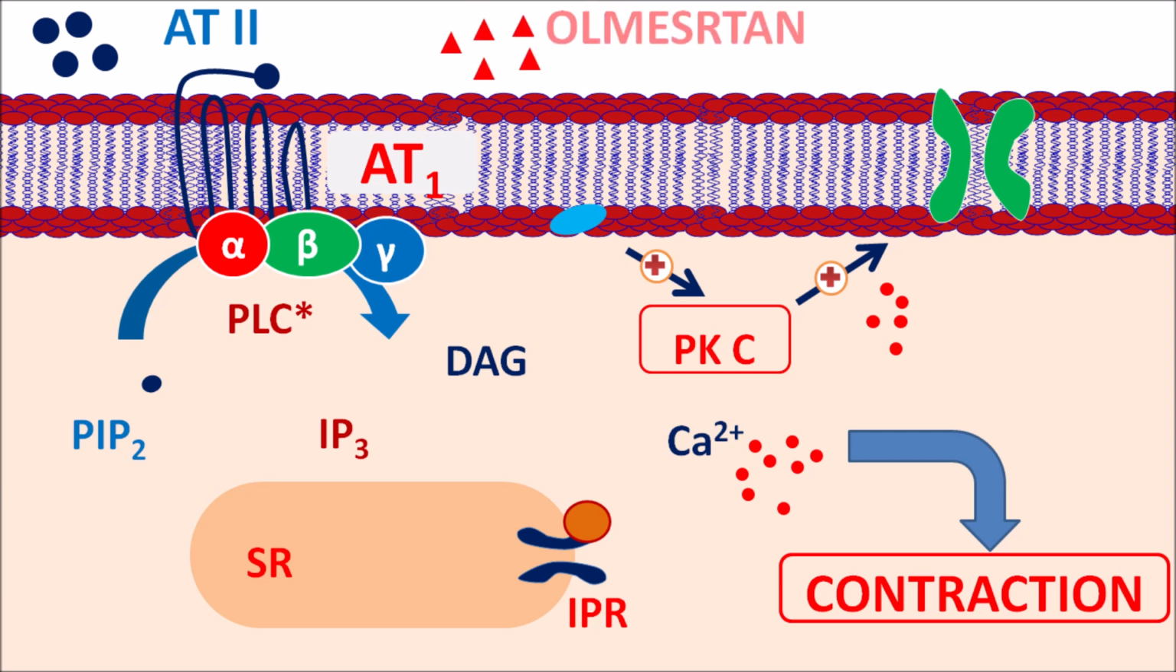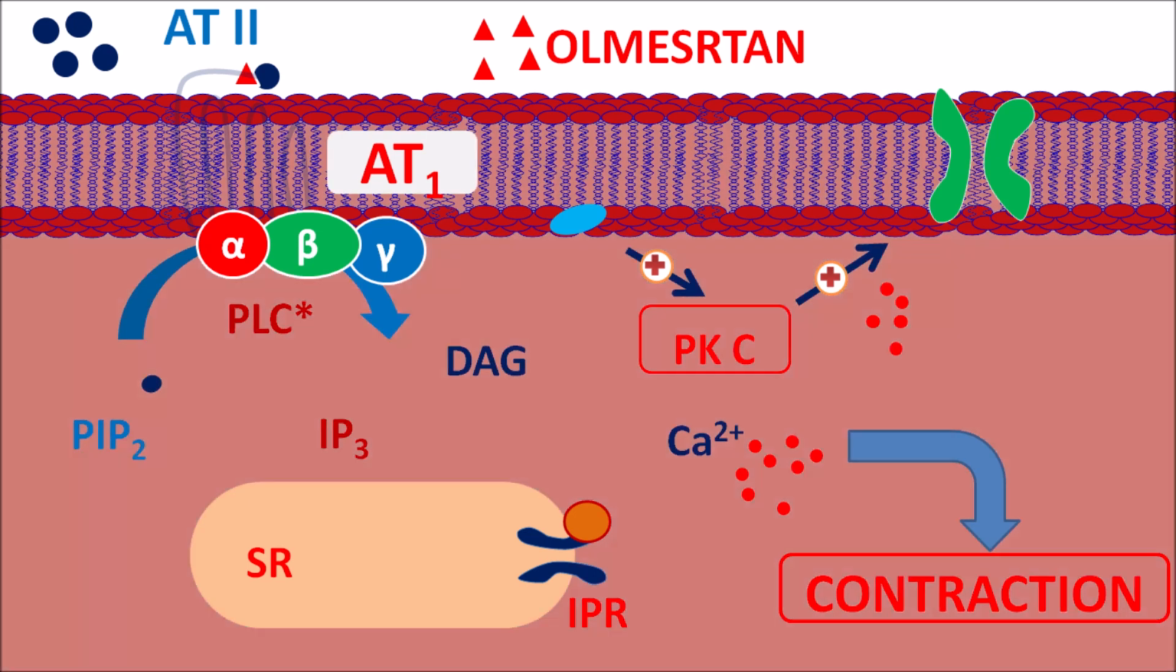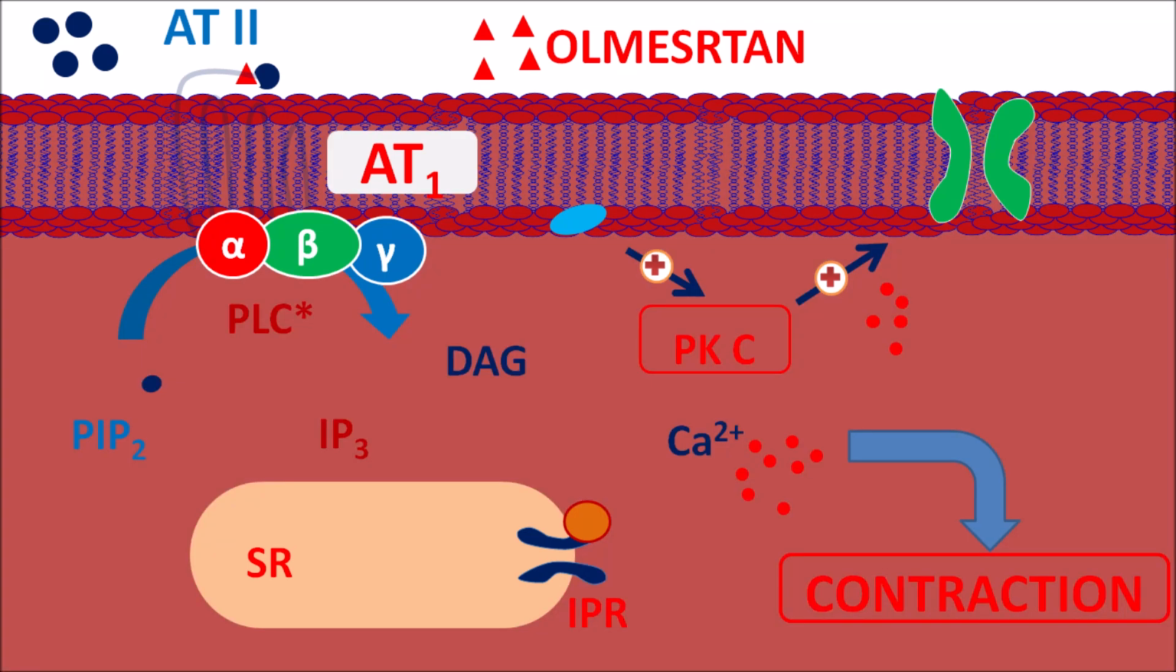Now, Olmesartan is an ARB, angiotensin receptor blocker. It can block the activity of angiotensin 2 receptor subtype 1, thereby it can produce relaxation of the vascular smooth muscle. In this way, Olmesartan reduces blood pressure.